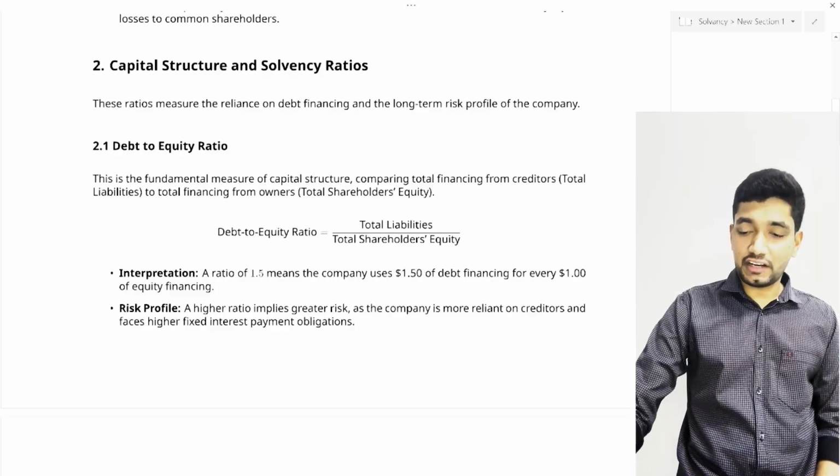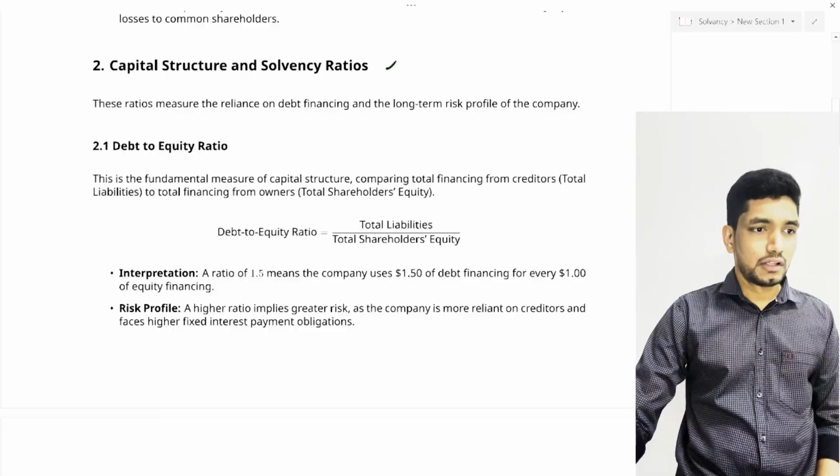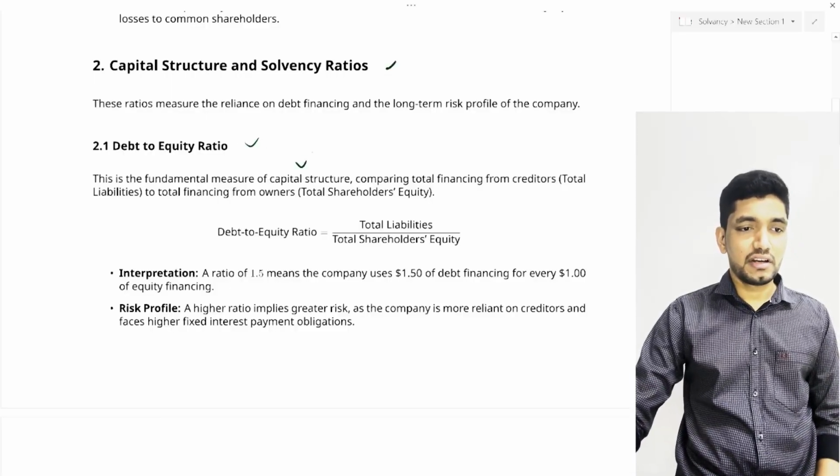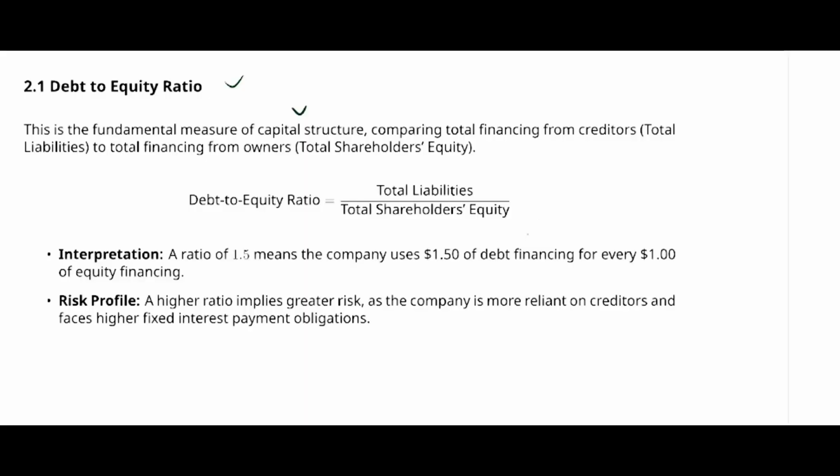So let's move into capital structure and solvency ratios. The first one is the debt equity ratio. This is a fundamental measure of capital structure. It compares total financing from creditors, that means total liabilities or total debt, with the total financing by owners, that is shareholders' equity. The formula for debt equity ratio is total liabilities divided by total shareholders' equity.